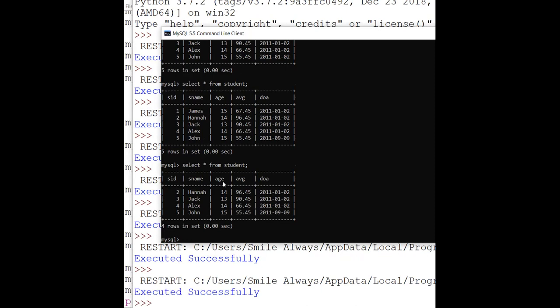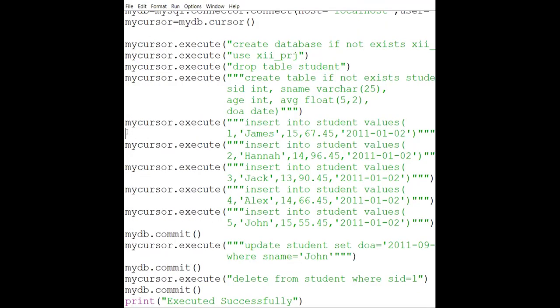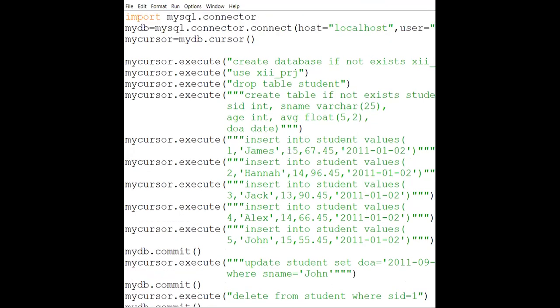Anyone, any doubt up to here? Then you let me know. It means all clear. Okay.